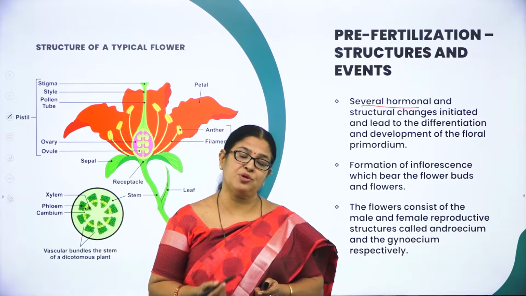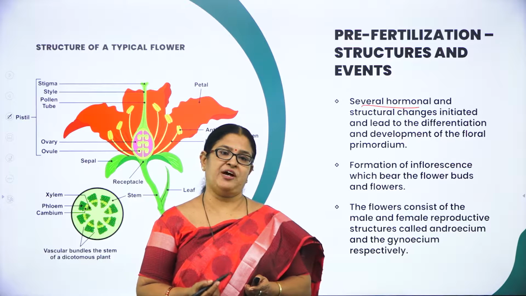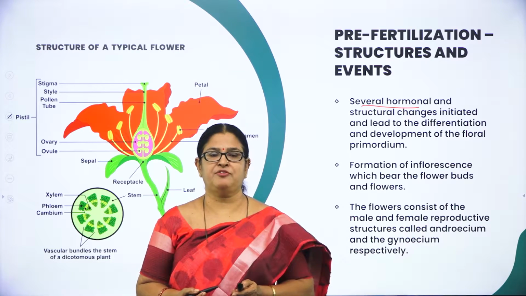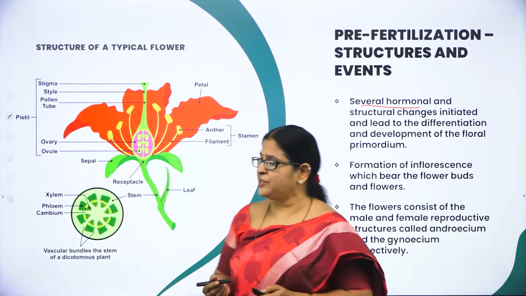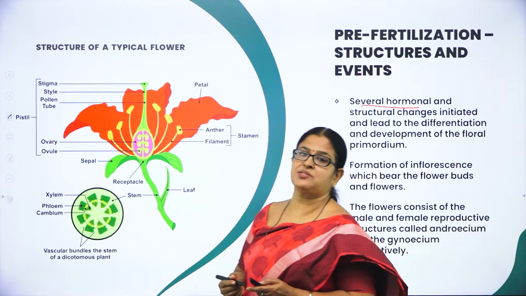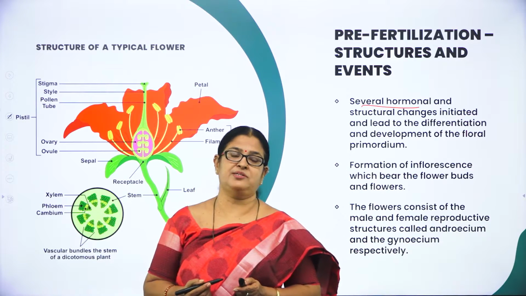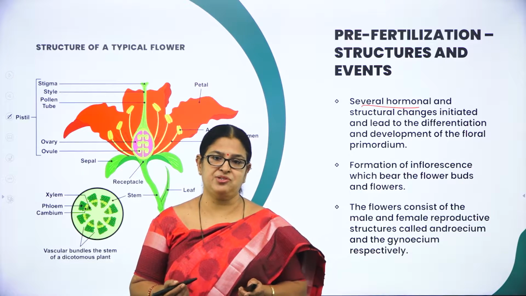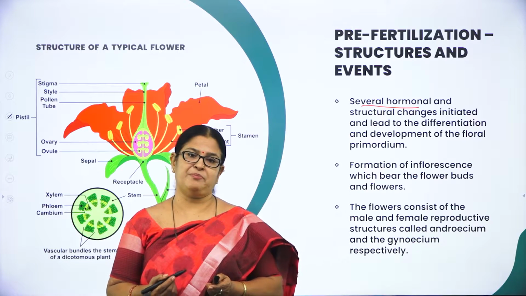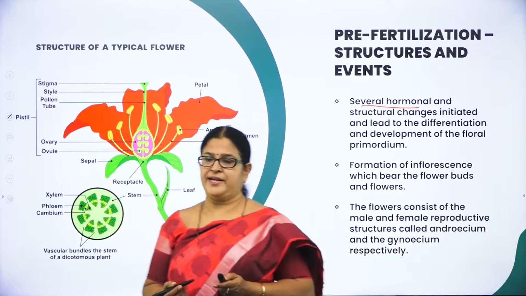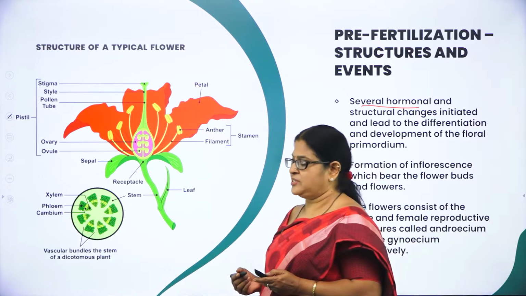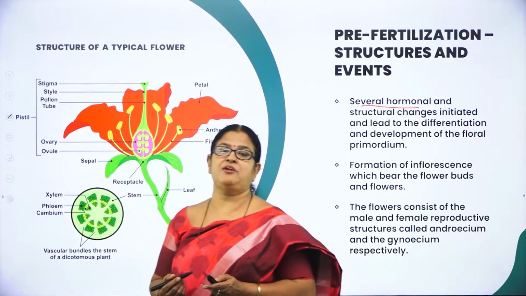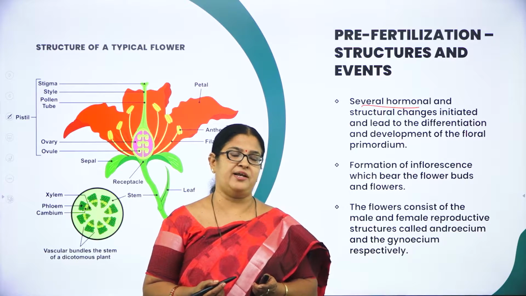So hormones also play a great role for the process of flowering, and it is also accompanied by the process of formation of inflorescence. As you know, inflorescence is nothing but a cluster of flowers or bunch of flowers which bears the flower buds and flowers, right?